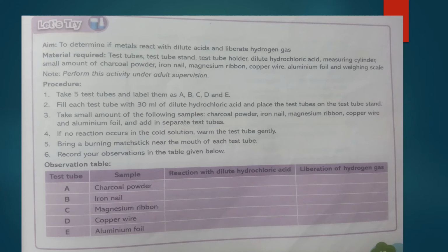Procedure: at first we have to take 5 test tubes and label them A, B, C, D and E. Now fill each test tube with 30 ml of dilute hydrochloric acid and place the test tubes on the test tube stand. Now take a small amount of the following samples: charcoal powder, iron nail, magnesium ribbon, copper wire and aluminium foil. Now add them in separate test tubes.